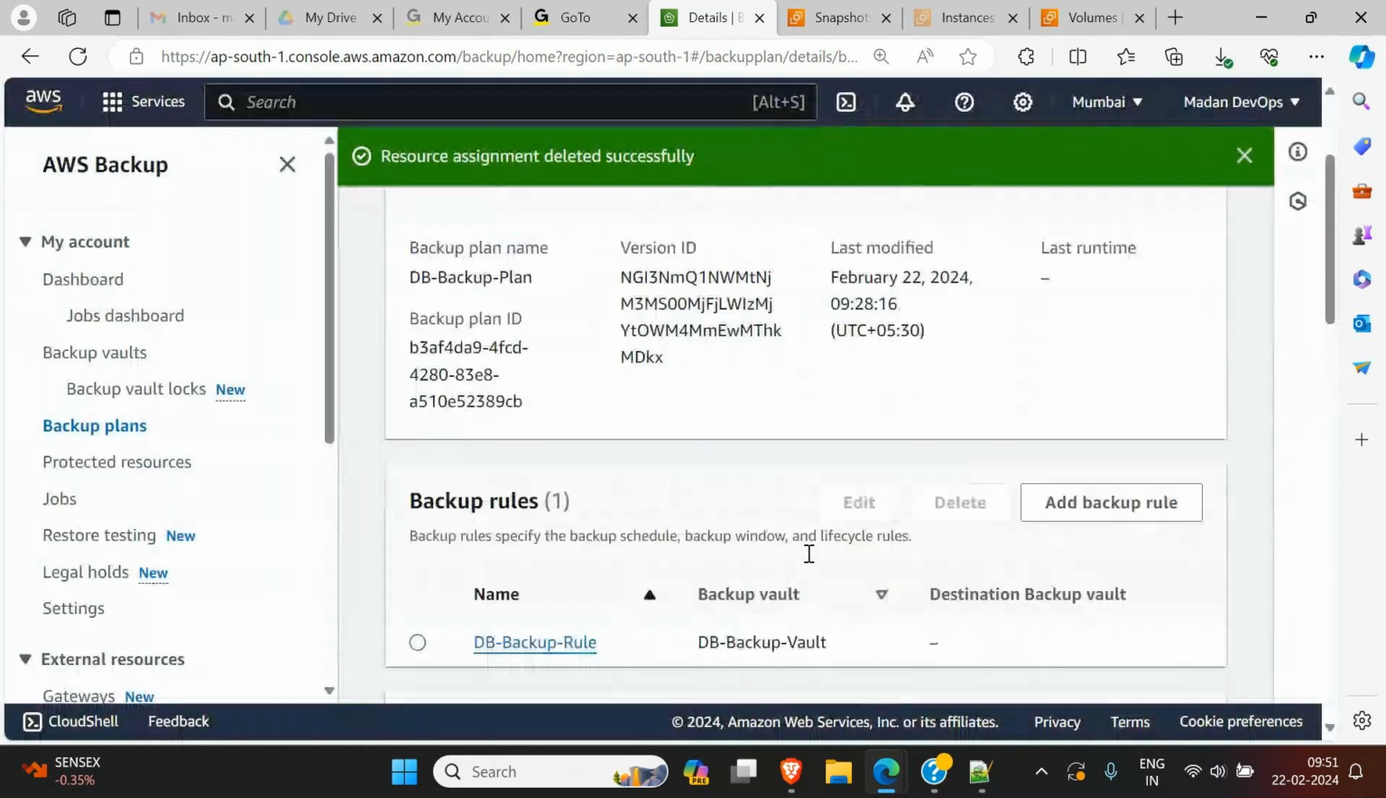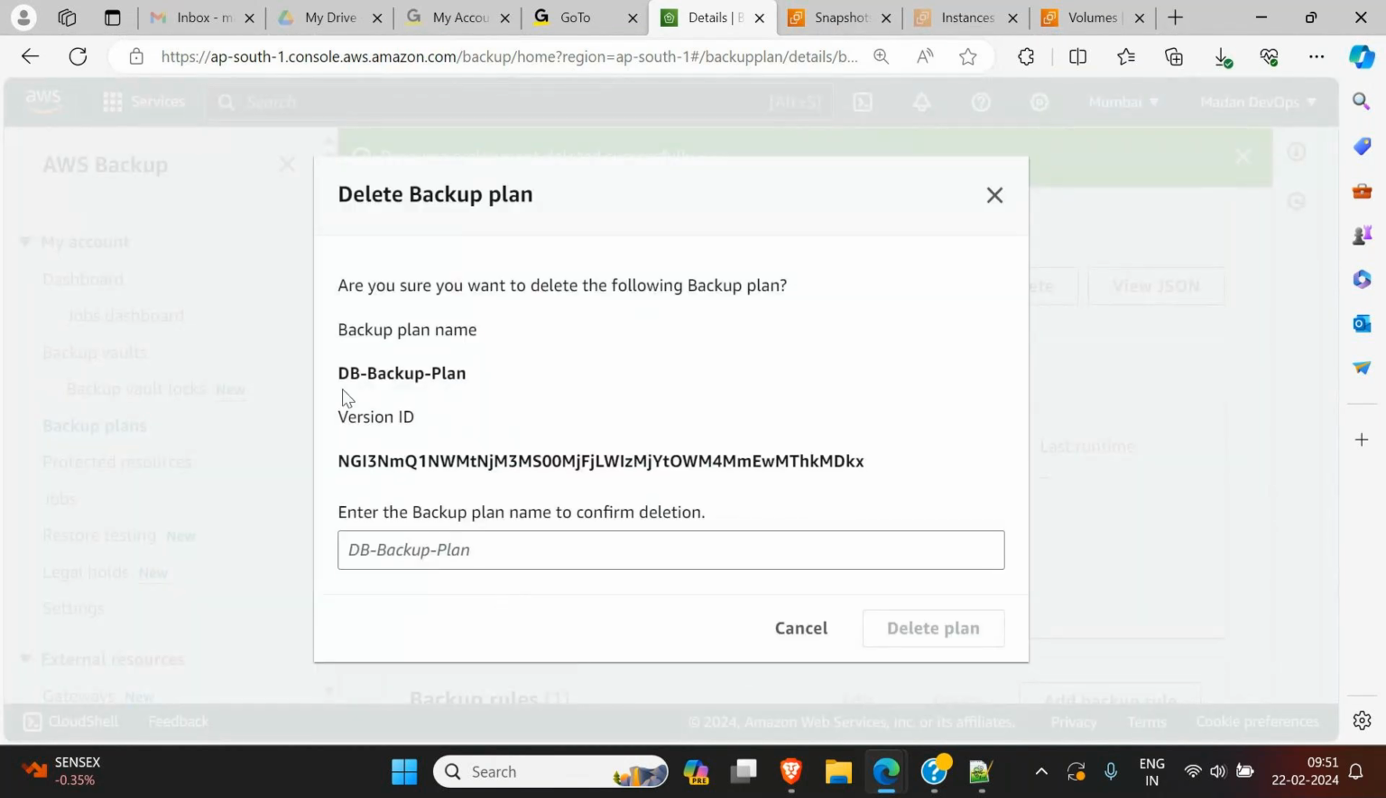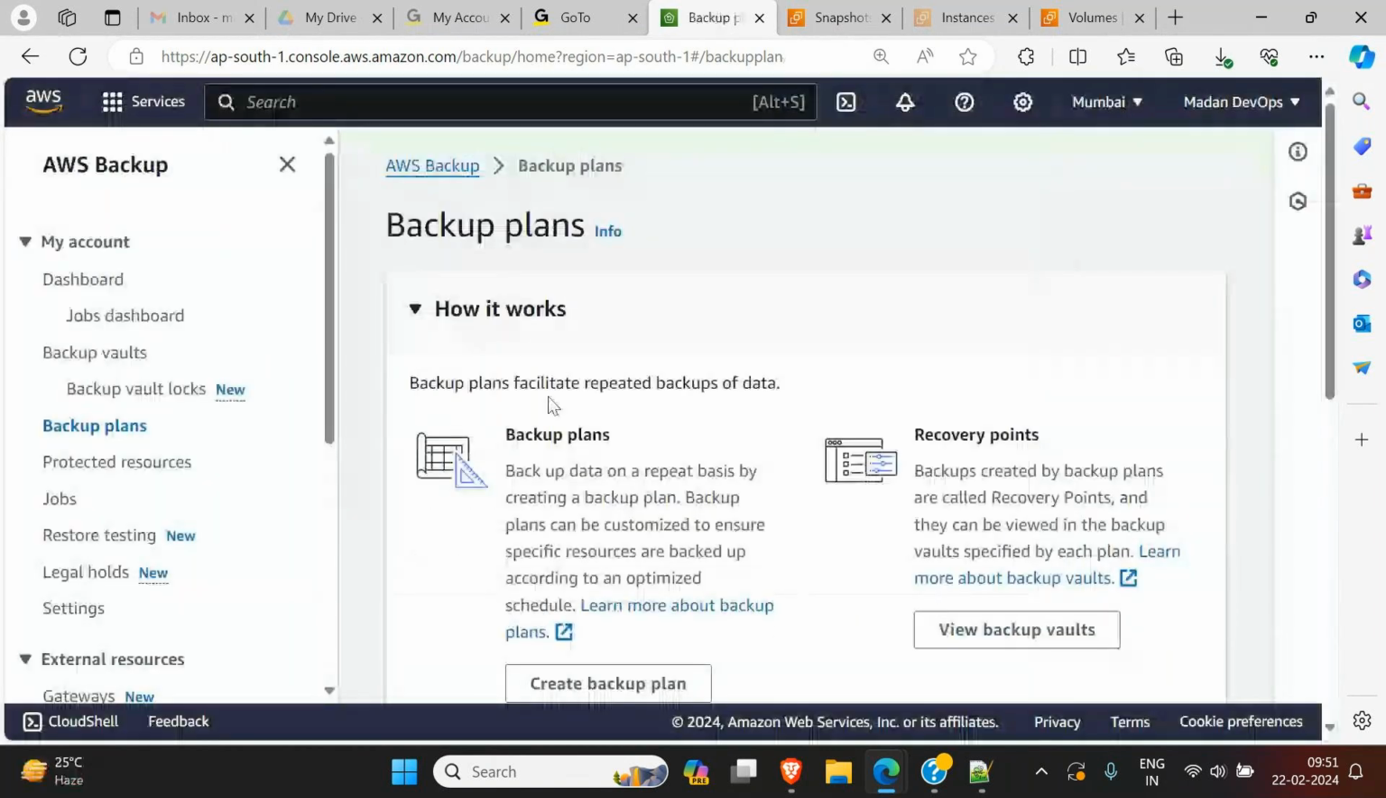Don't delete the rule now. Just go to your backup plan and click on delete. Now again it's asking to enter the backup plan name. Just copy this and paste here. It's gone now. Next, what is left? Our vault is left now. Let's delete the vault as well.